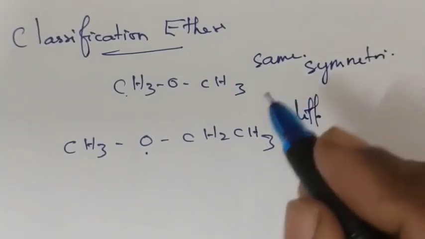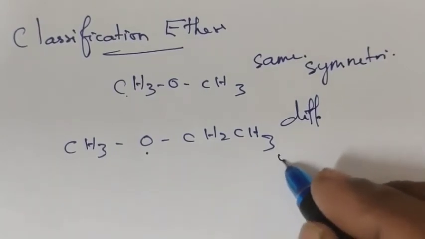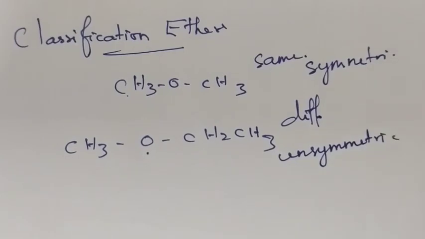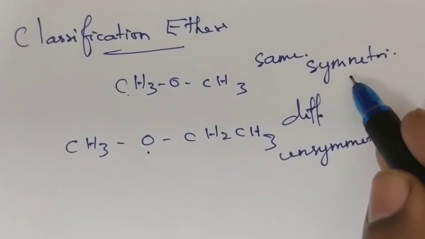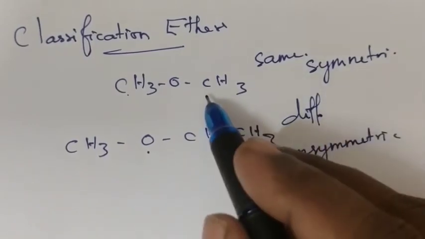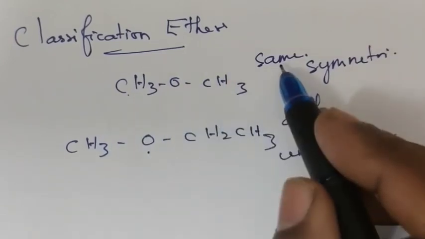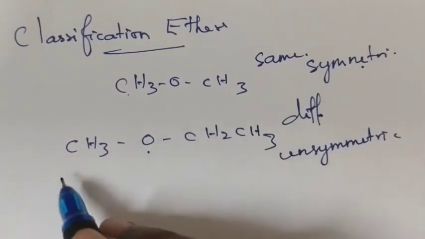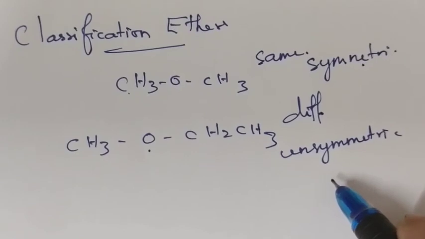If the alkyl groups are different, then it is called unsymmetric ether. So ethers are further classified into symmetric ether and unsymmetric ether. What are symmetric ethers? The alkyl group attached on either side of the functional group is the same, then it is called symmetric ether. The alkyl group attached on either side is different, then it is called unsymmetric ether.